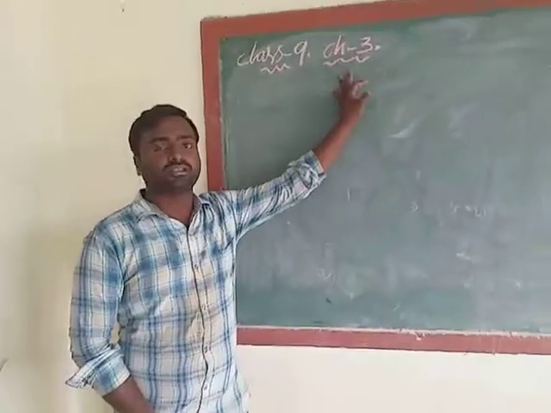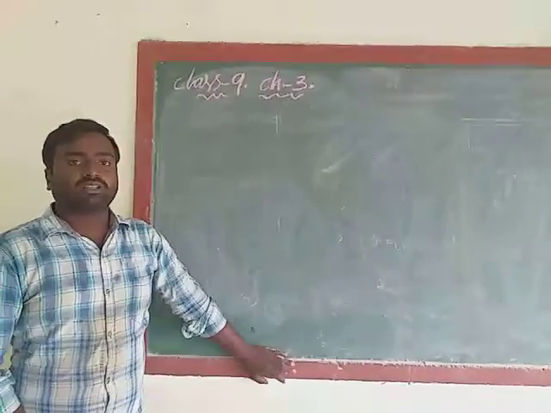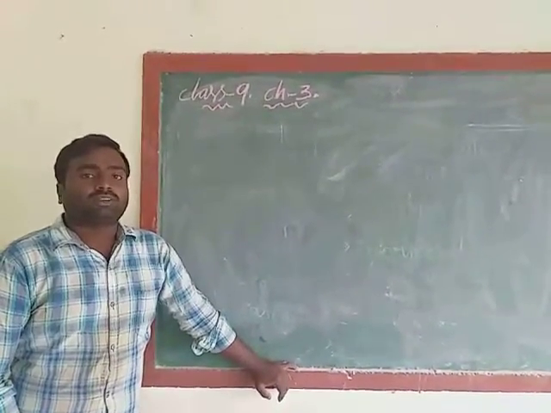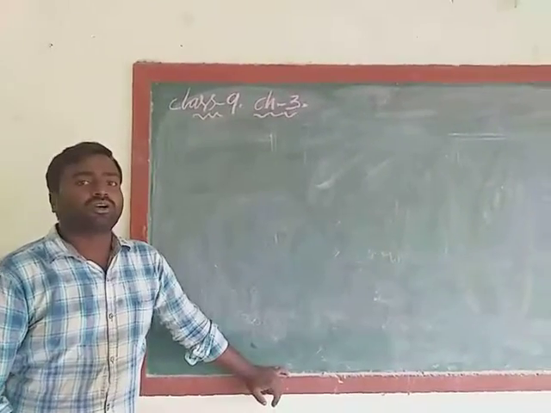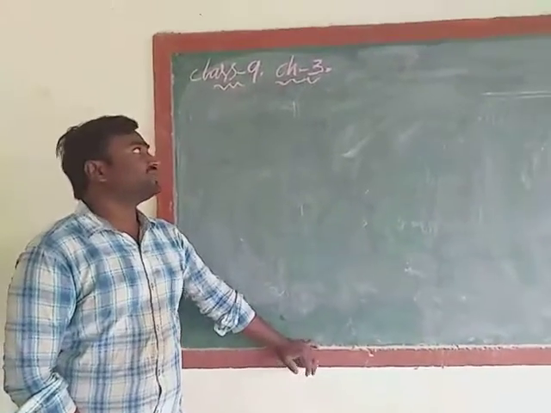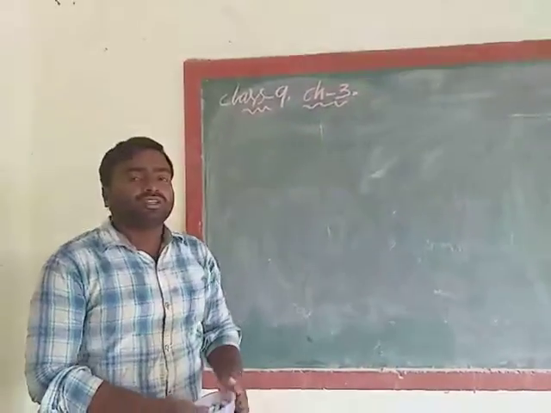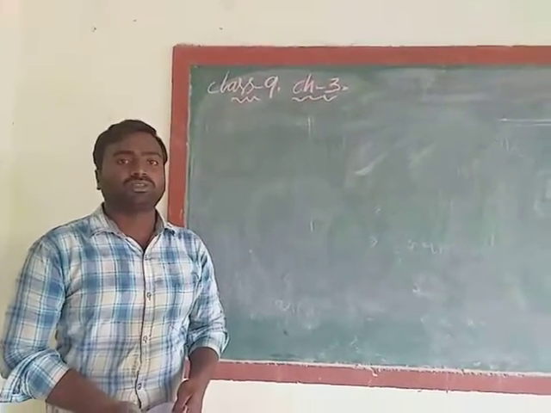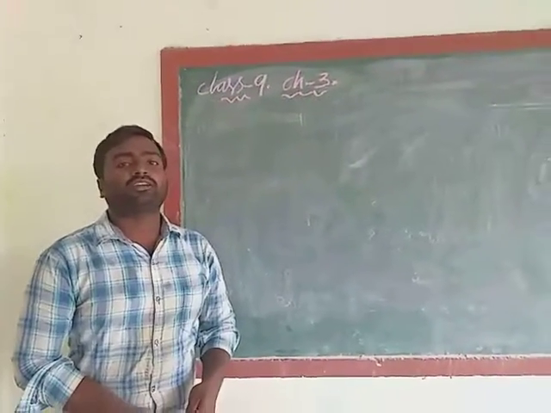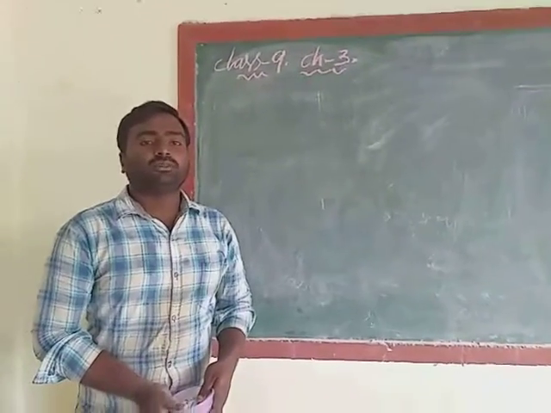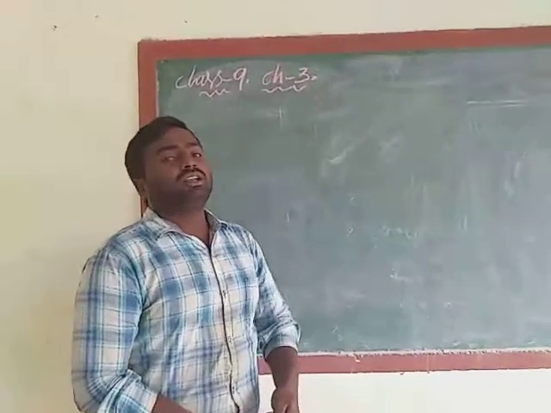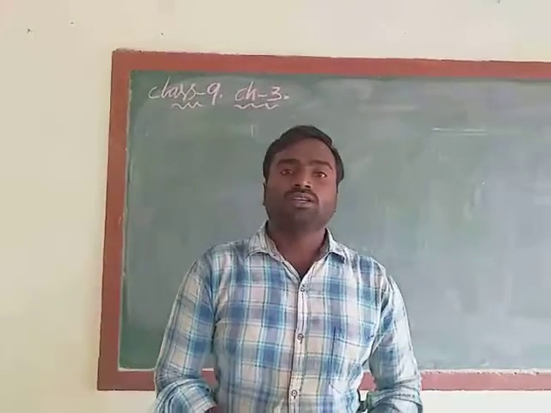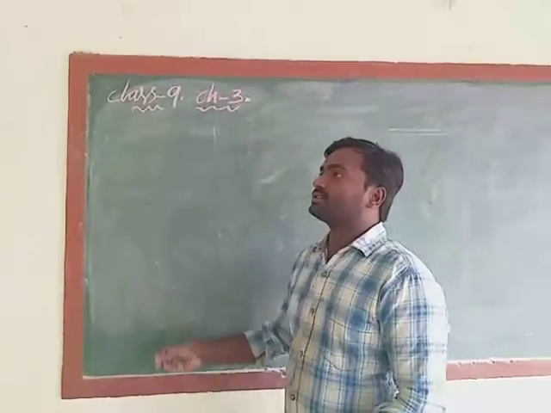We are going to discuss chapter 3. In our previous classes we have discussed two chapters, chapter 1 and chapter 2. What is our chapter 2 name? Plant tissues. What do you know about tissue? Tissue means a group of cells which have similar properties and functions. In our previous classes we have discussed plant tissues.